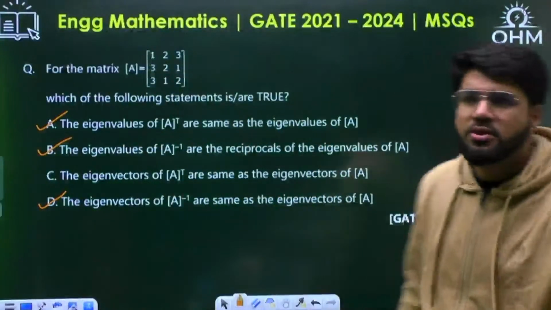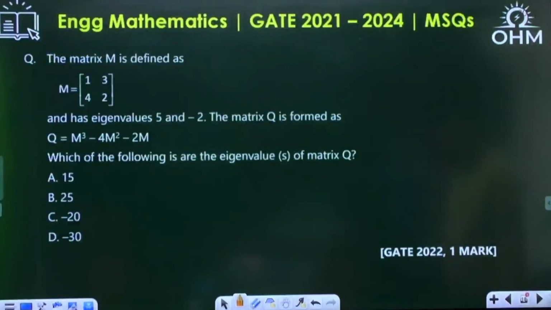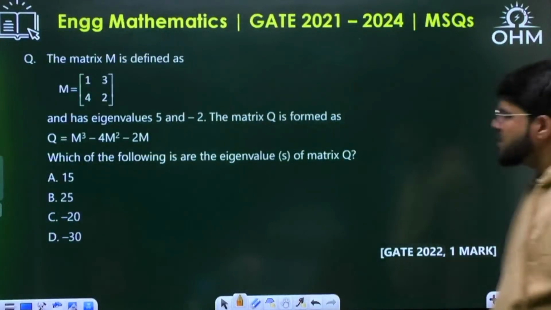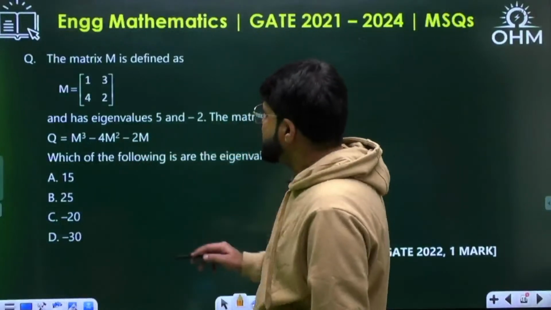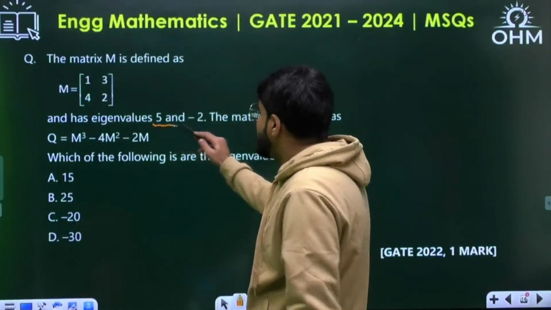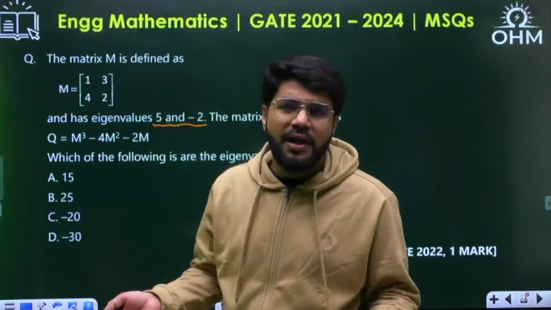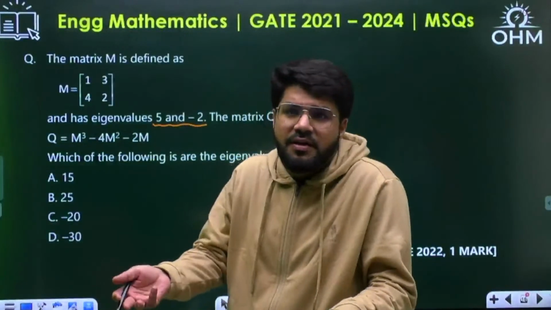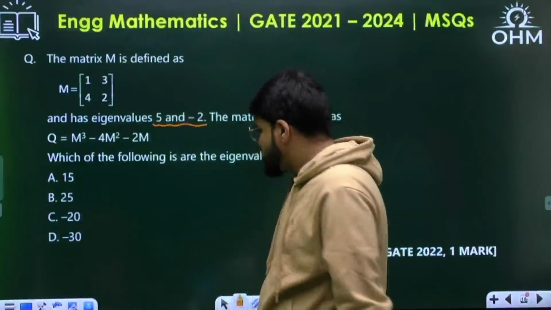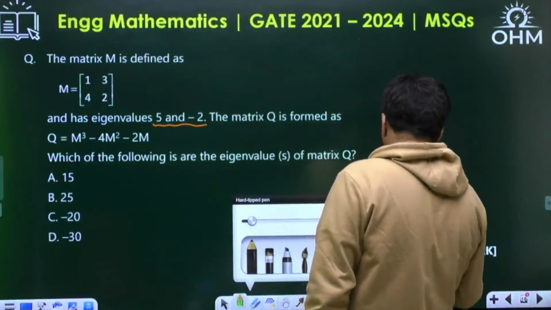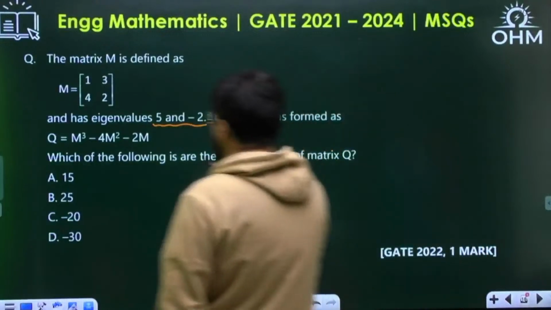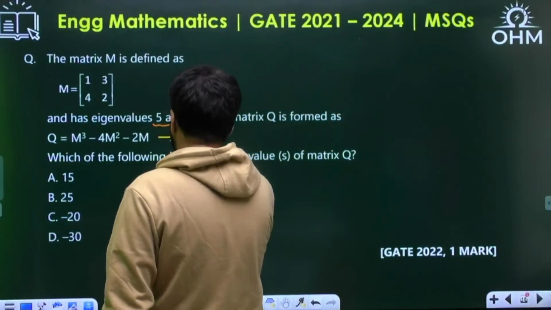Moving ahead to the next question. GATE 22, 1 mark question on a similar concept. The matrix M is given to you and it has eigenvalues. For a 2 cross 2 matrix, you can calculate eigenvalues, but still they have given them. That means they want to test the property. Now there is some matrix Q given, which is some function of the matrix M.